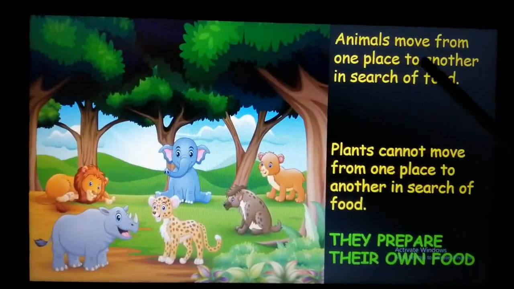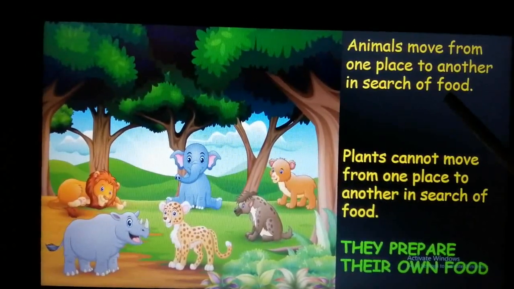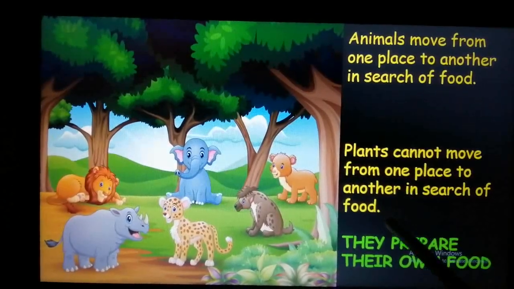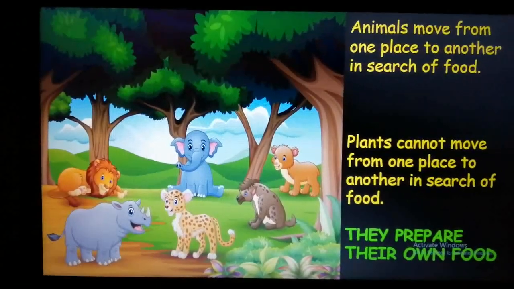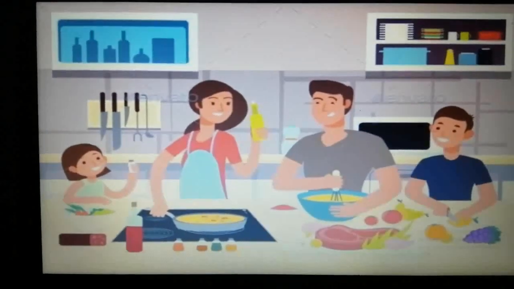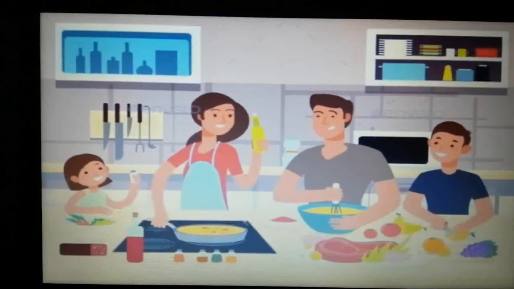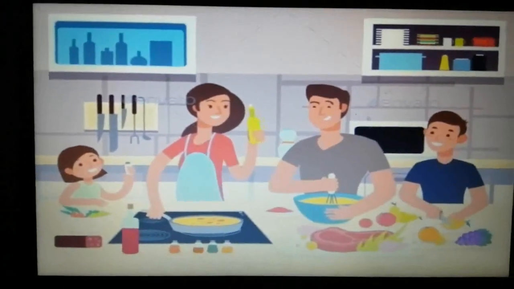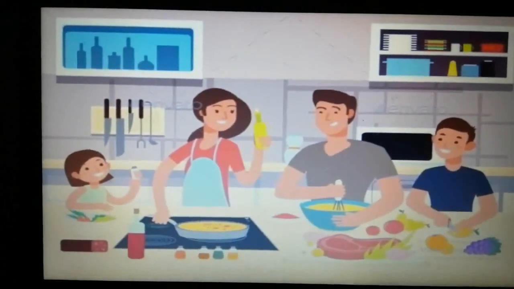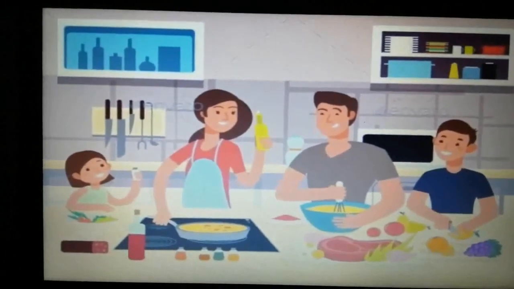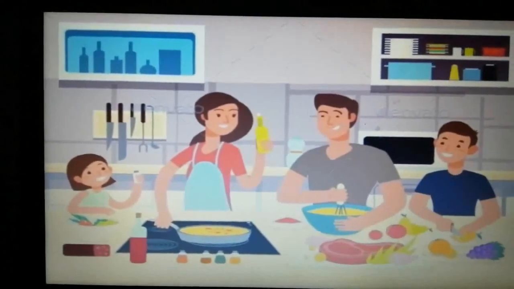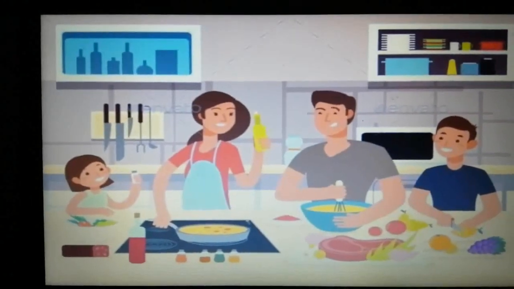Animals move from one place to another in search of food, whereas plants cannot move from one place to another in search of food. That is why they have to prepare their own food. Now, just like how we prepare our food in the kitchen, you will find all the important ingredients in the kitchen, right? Do you cook in the dining room? Or do you cook in the drawing room? Or in the bedroom? No, right? The kitchen is where the food is cooked, where you find all the necessary grocery items.